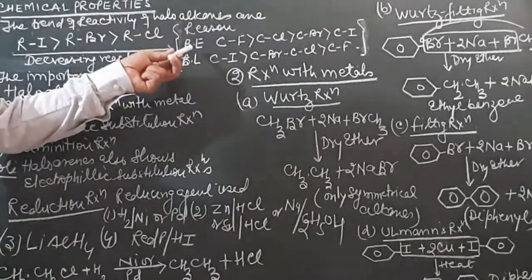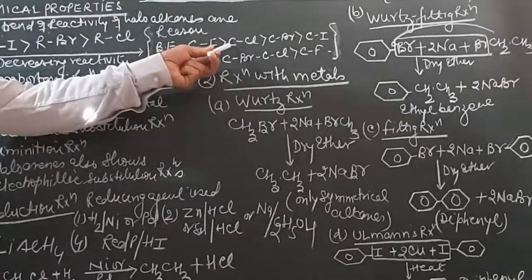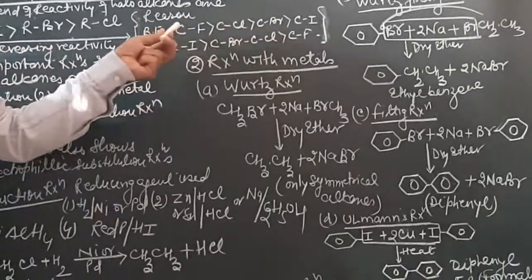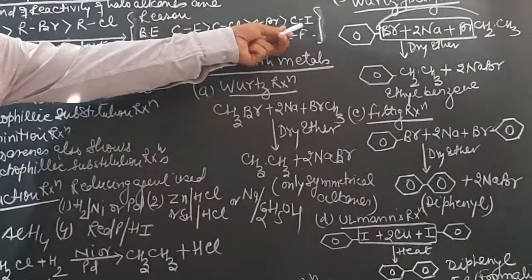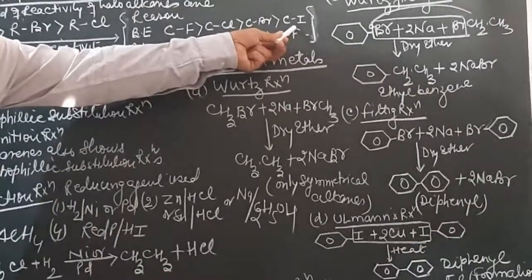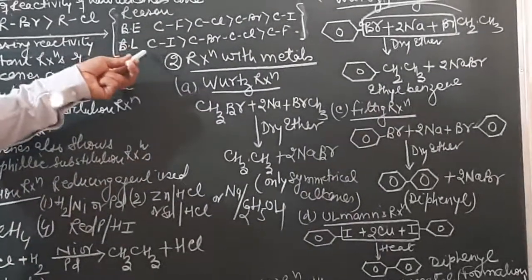What is the reason? Bond energy. The bond energy of the carbon-fluorine bond is more than carbon-chlorine, more than carbon-bromine and carbon-iodine. So naturally, since the bond energy between carbon and iodine is the least, it will be broken easily, so it will be more reactive. Secondly, the bond length.